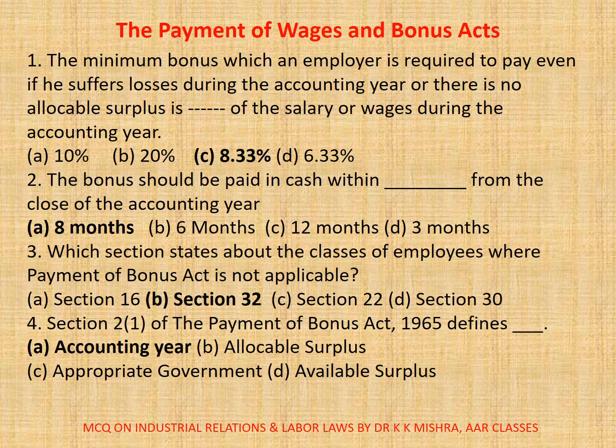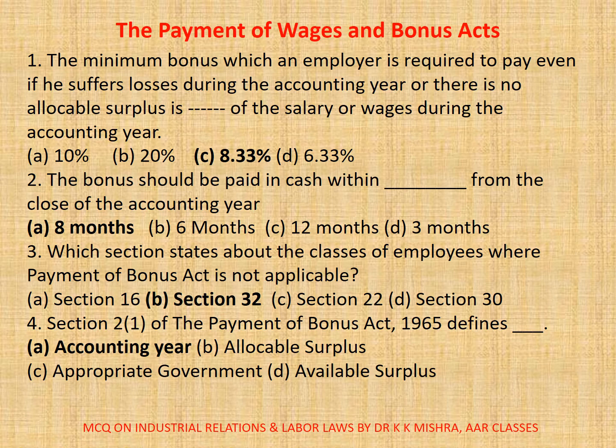Question number 2. The bonus should be paid in cash within dash from the close of the accounting year. Options are A 8 months, B 6 months, C 12 months, D 3 months. Correct option is A 8 months.